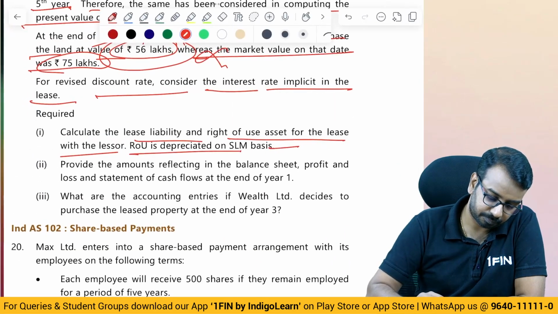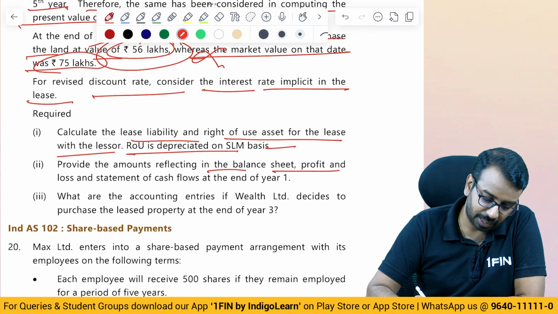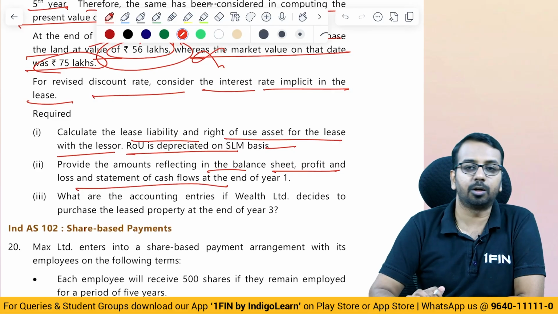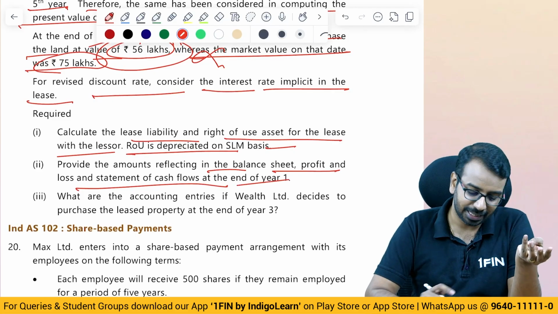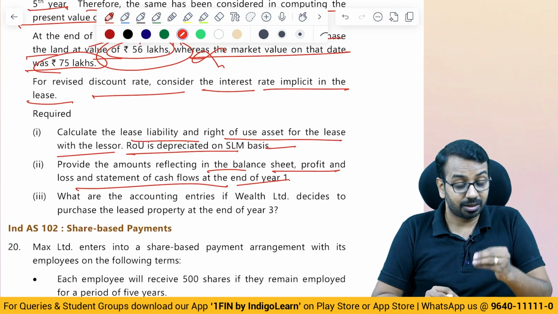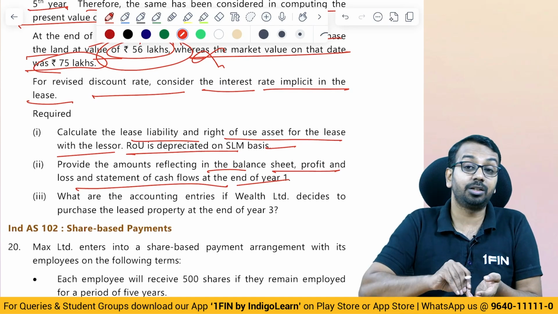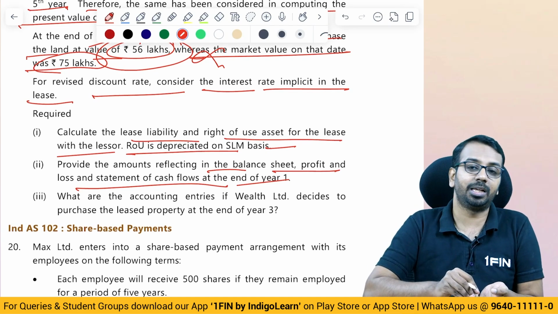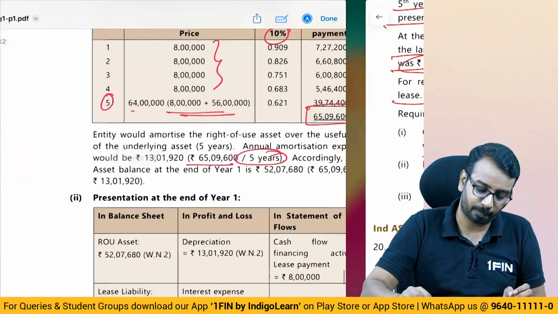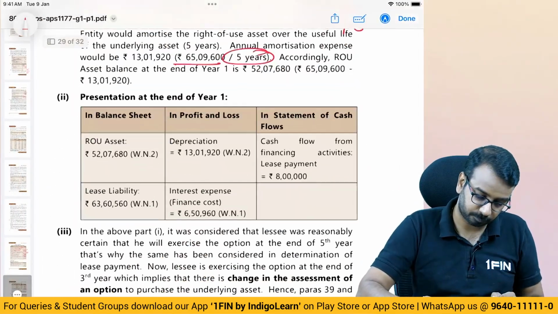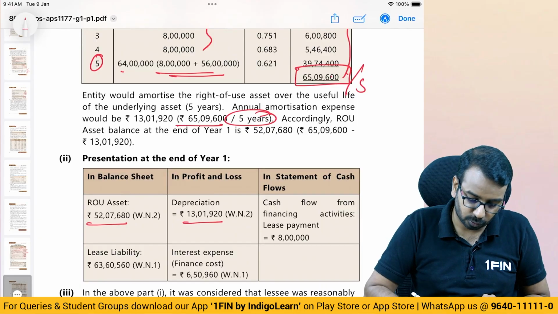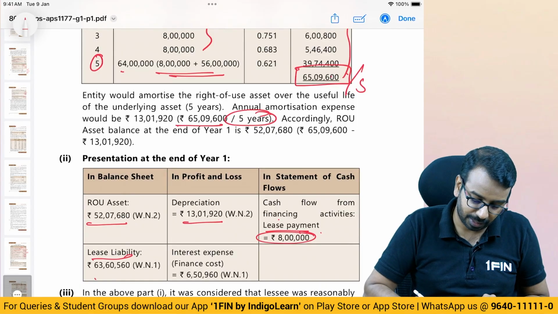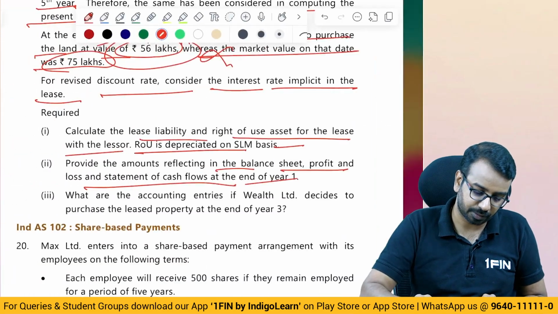Then provide the amount reflected in the balance sheet, P&L and statement of cash flow at the end of year 1. So balance sheet, ROU asset, you can calculate. Lease liability also you can calculate. Cash flow: in cash flow, what will happen? The lease payment that you make, part of that will be your interest cost and part of that will be repayment of lease liability. So in the balance sheet, ROU asset, depreciation is so much; cash flow from financing activity, the lease payment 8 lakhs; lease liability closing balance and finance cost is so much.